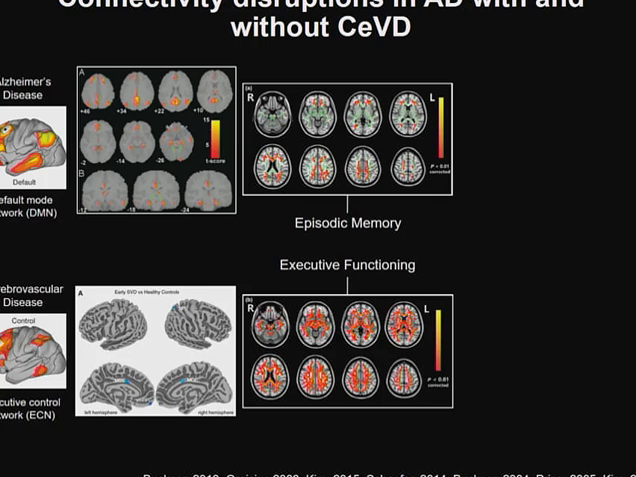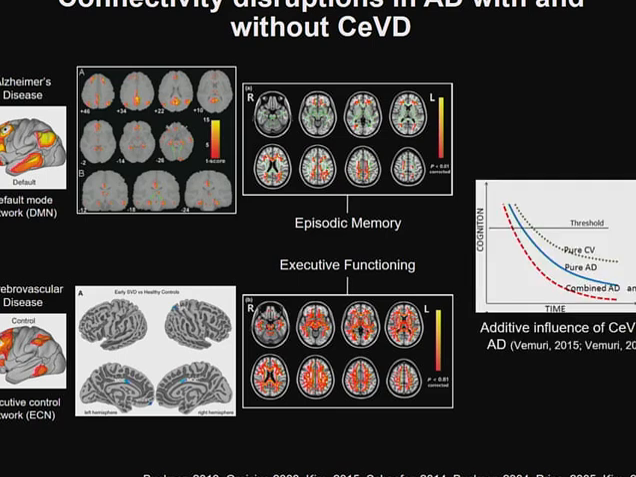On the other hand, the executive control network is one of the key networks that is affected in cerebrovascular disease, and we find that again in terms of functional connectivity changes as well as widespread white matter changes in the brain. And often these changes are associated with executive function.